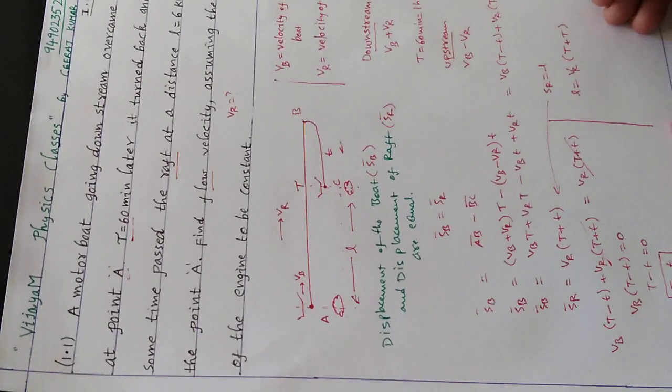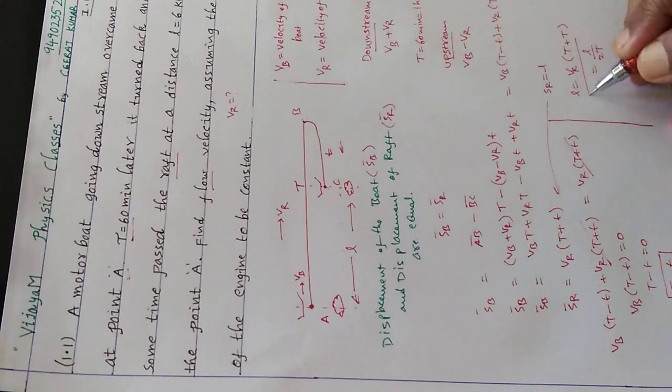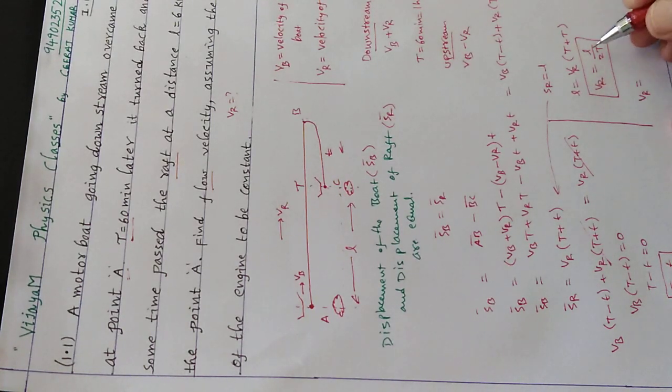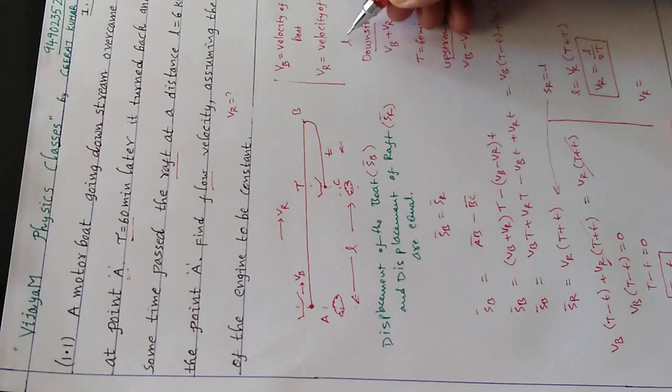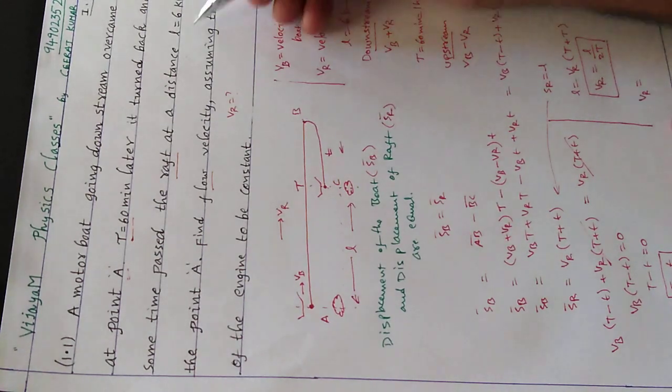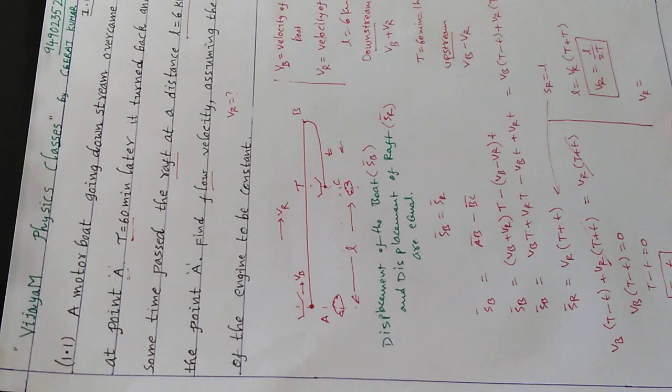Now what the question asks is VR, which we have to find. Therefore VR equal to L by 2. This is what we want. If we substitute the values, here in the problem they gave that L is equal to 6 kilometers.